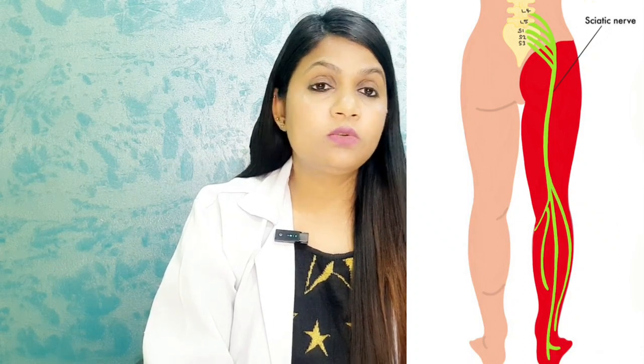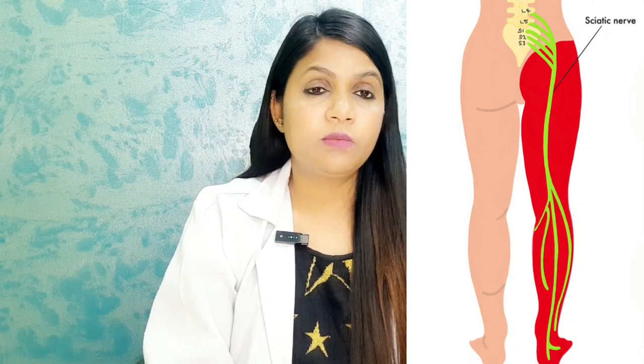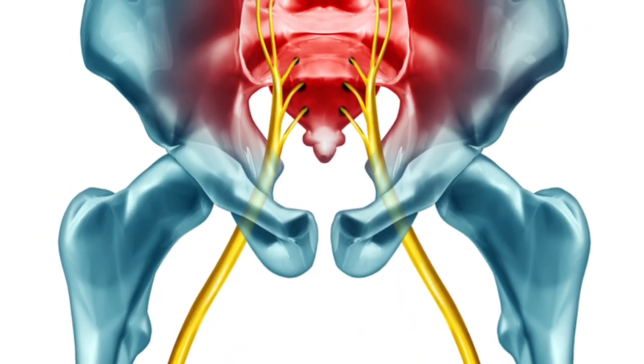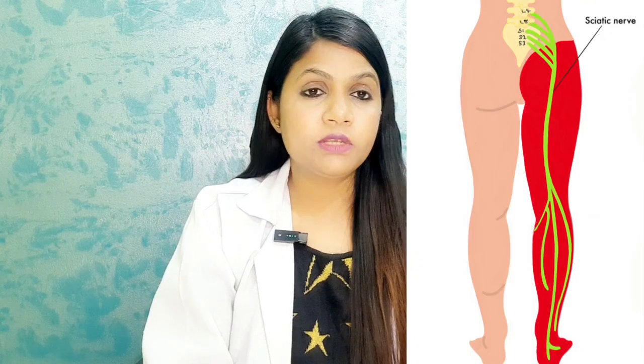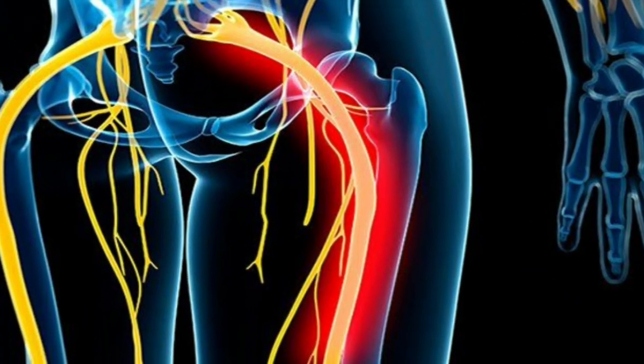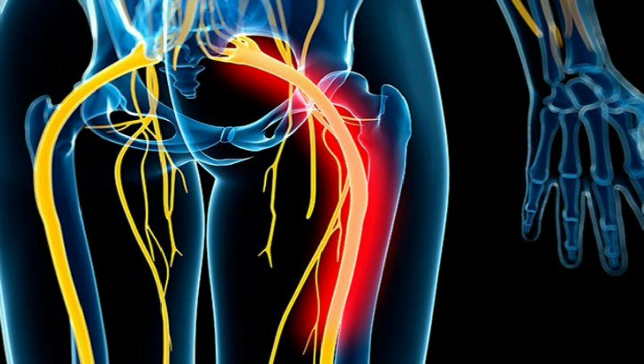Basically there are two sciatic nerves in our body: the right sciatic nerve and the left sciatic nerve. When there is a compression or irritation of the sciatic nerve, it causes a very current-like pain, which is called sciatica.